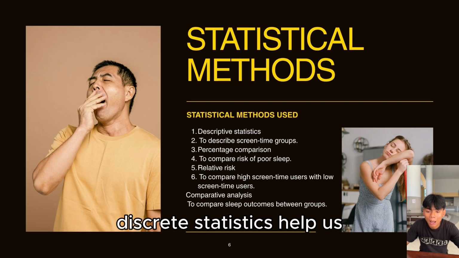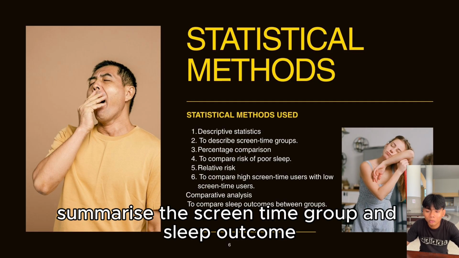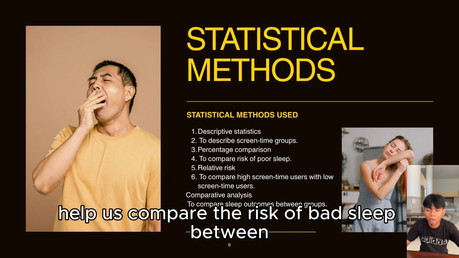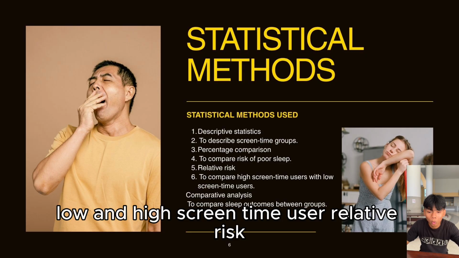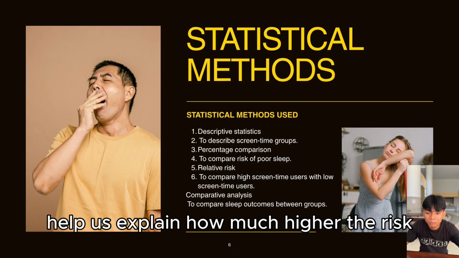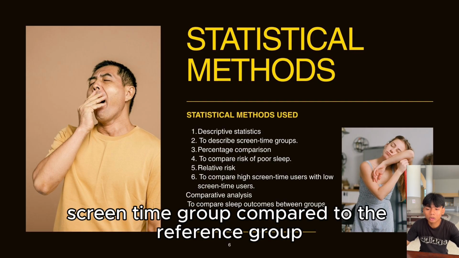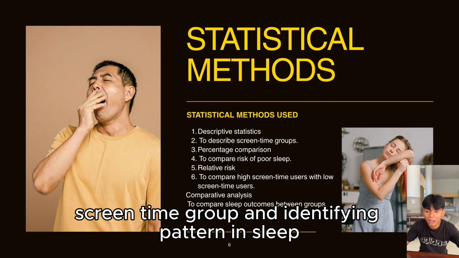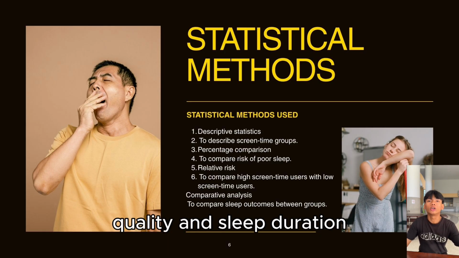Descriptive statistics help us summarize the screen time groups and sleep outcomes. Percentage comparison helps us compare the risk of bad sleep between low and high screen time users. Relative risk helps us explain how much higher the risk was for the high screen time group compared to the reference group. Comparative analysis helps us compare different screen time groups and identify patterns in sleep quality and sleep duration.